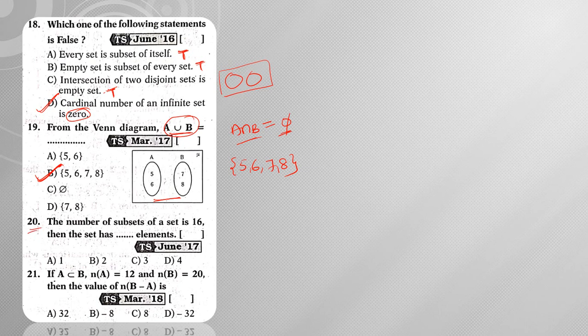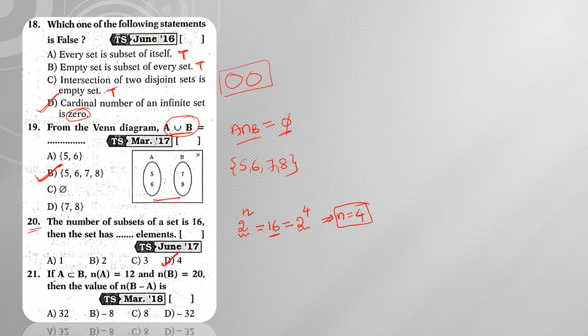Next, moving on to question number 20. The number of subsets of a set is 16. We already know the formula. The number of subsets formula is 2 power n, and it is given that it is equal to 16. Based on this, 16 can be written as 2 power 4. On comparing, since the bases are equal, the exponents can also be made equal. So from this, n is equal to 4, that is the total number of elements present in the given set, right?